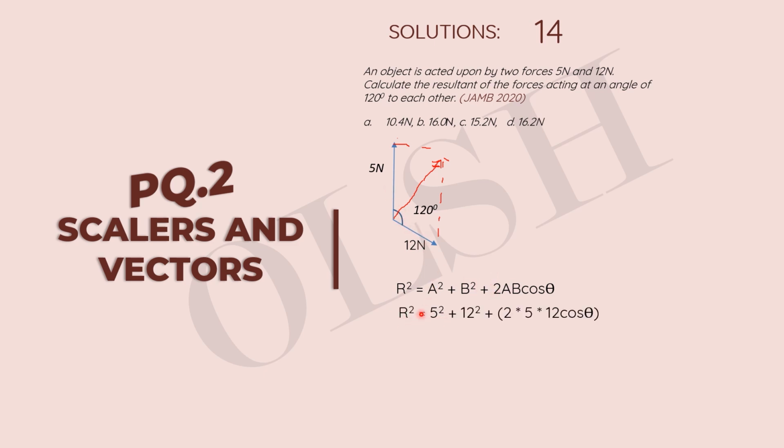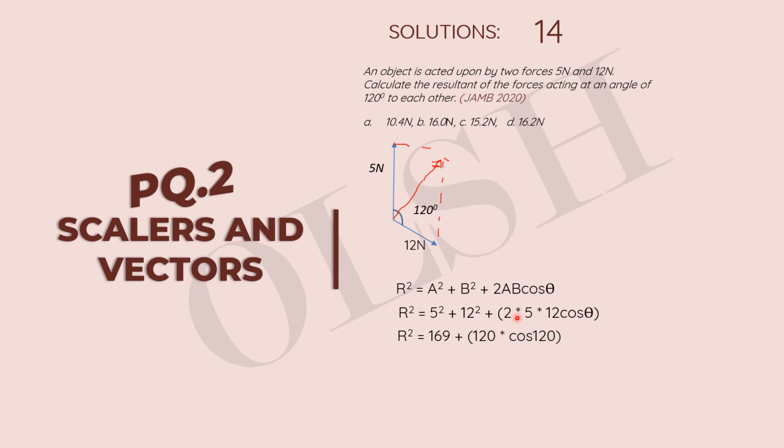Bringing in our parameters, we have 5 squared plus 12 squared for a squared and b squared. So we have R squared equal to 5 squared plus 12 squared plus 2 times 5 times 12 cos theta, where a is 5, b is 12, both sides of the parallelogram. Right, so our theta is 120. We bring that in here, then we simplify this.